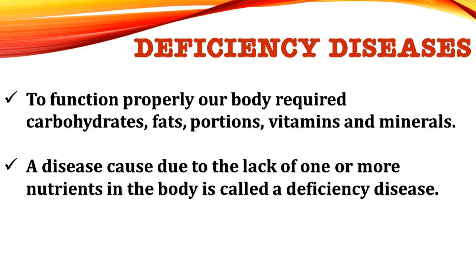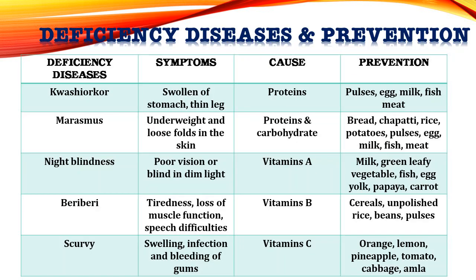Next is deficiency diseases. To function properly, our body requires carbohydrates, fats, protein, vitamins and minerals. A disease caused by the lack of one or more nutrients in our body is called a deficiency disease. This is our concept board. Here I have discussed deficiency diseases, their symptoms, causes and prevention.